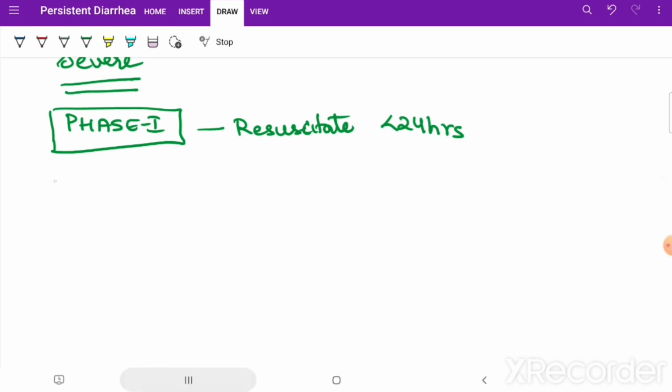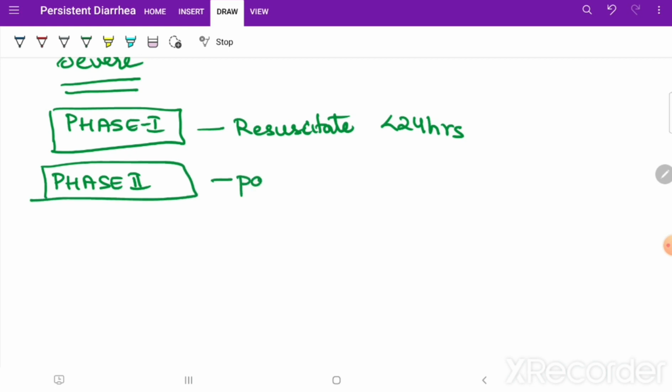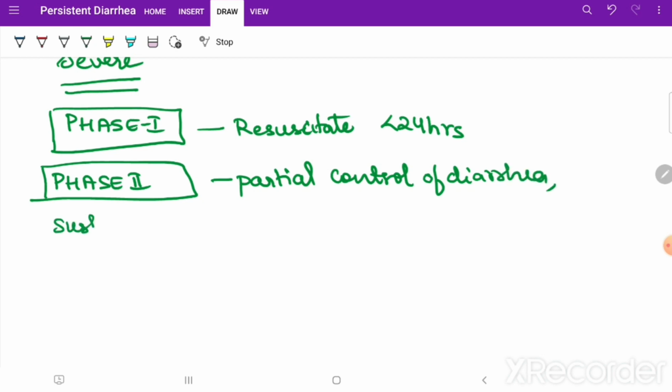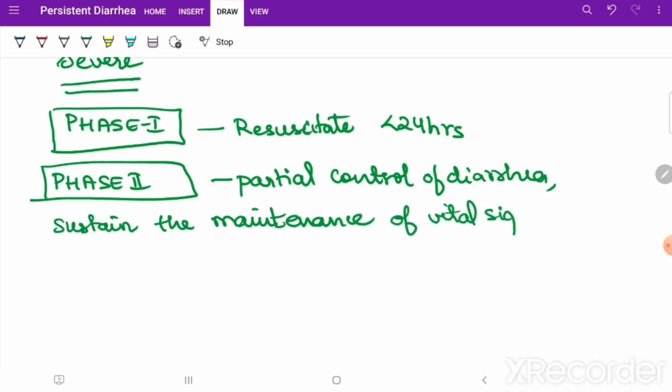Coming next to phase 2, you will have partial control of diarrhea, and you have to sustain the maintenance of vital signs, because you have corrected the vital signs in phase 1, so you have to sustain that.